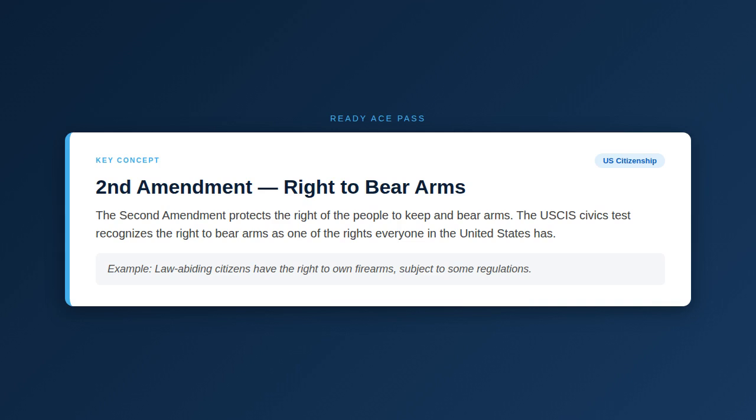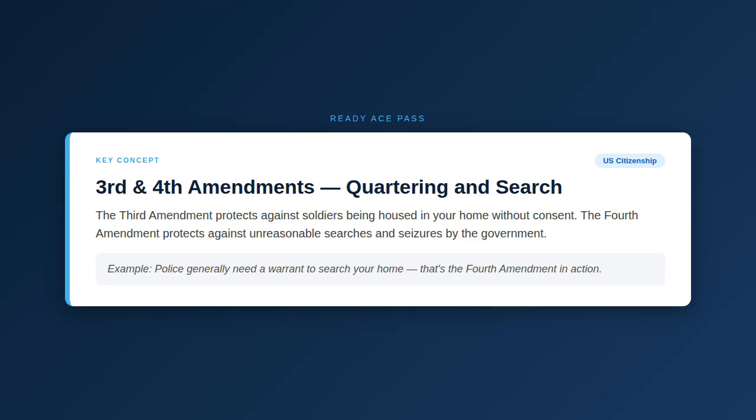Key concept. Third and Fourth Amendments, quartering and search. The Third Amendment protects against soldiers being housed in your home without consent. The Fourth Amendment protects against unreasonable searches and seizures by the government. Example: police generally need a warrant to search your home. That's the Fourth Amendment in action.